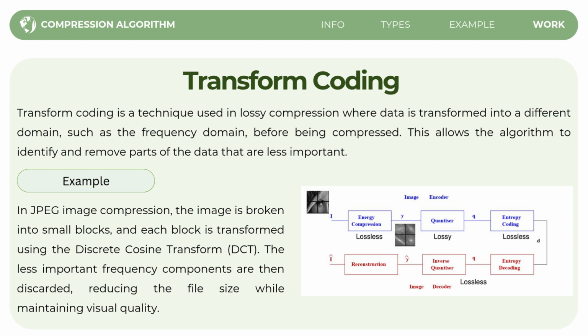When the image is decoded, it is reconstructed, keeping most of the original quality. In simple words, transform coding helps compress data by removing less important details, reducing the file size, while still keeping the quality high enough for viewing or use.